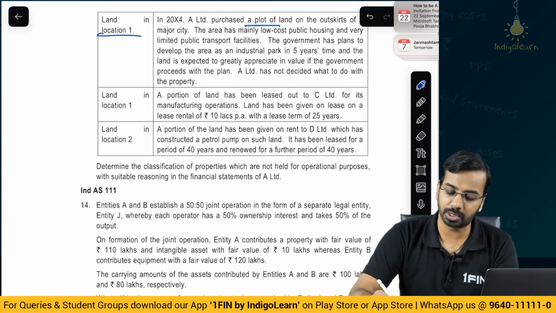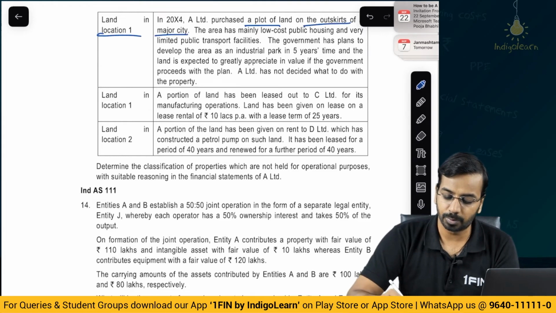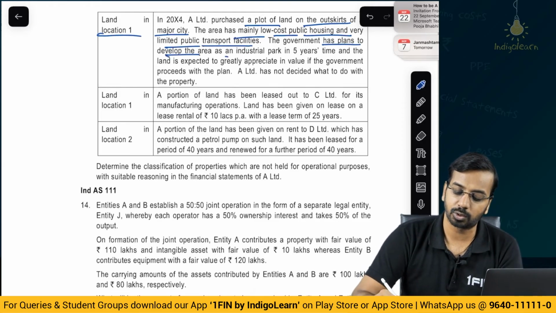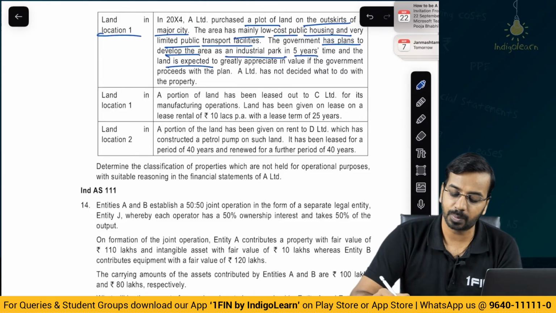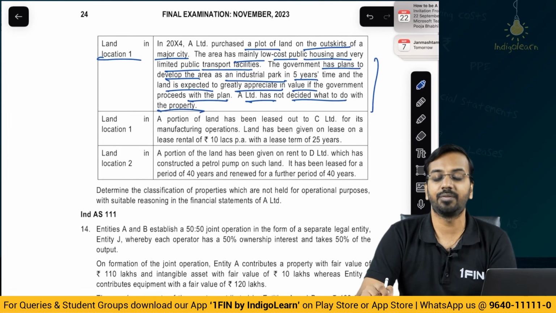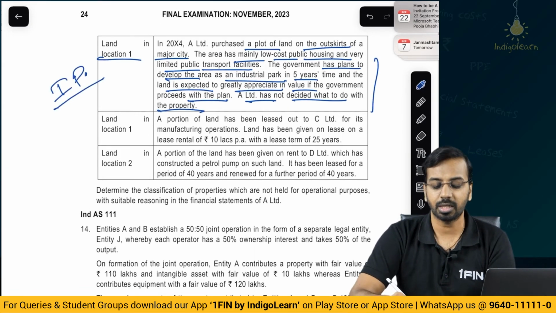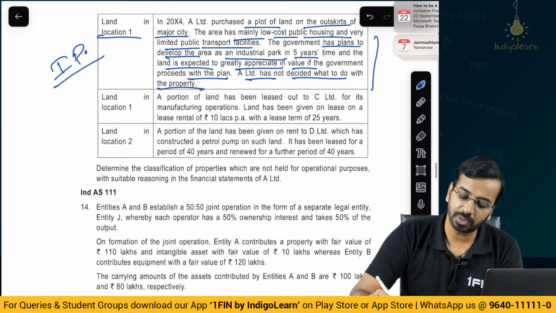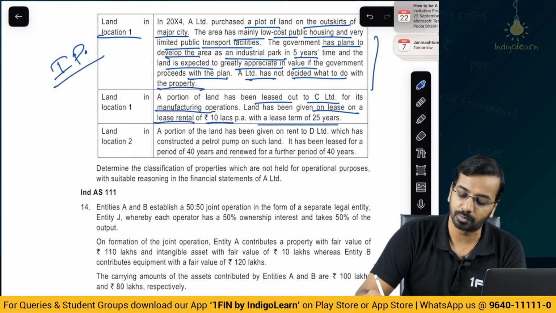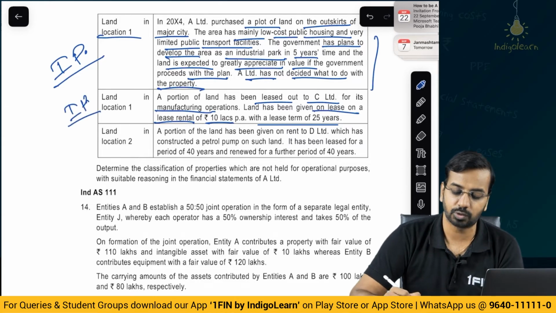Land in location 1: they purchased a plot of land on the outskirts of a major city. The area has mainly low cost public housing and very limited public transport facilities. The government has plans to develop the area into an industrial park in 5 years and it is expected to appreciate greatly in value if the government proceeds with the plan. A Limited has not decided what to do with the property. If it is undecided and if it is land, we will classify it as investment property only. Then a portion of land has been leased out to C Limited for its manufacturing operations. Land has been given on a lease rental of 10 lakhs per annum with a lease term of 25 years. So this is again an investment property.